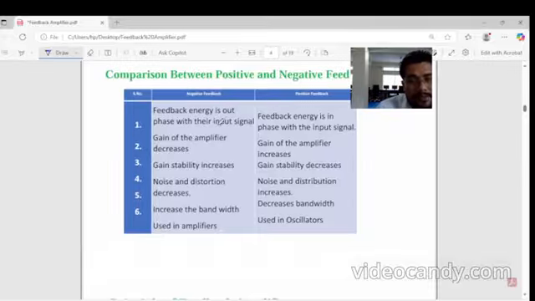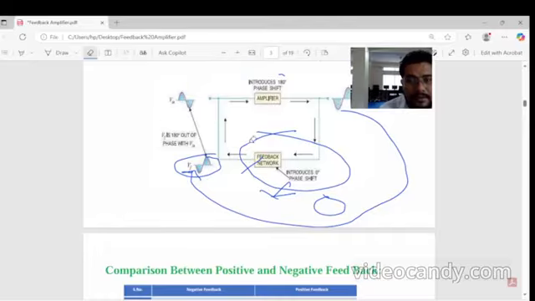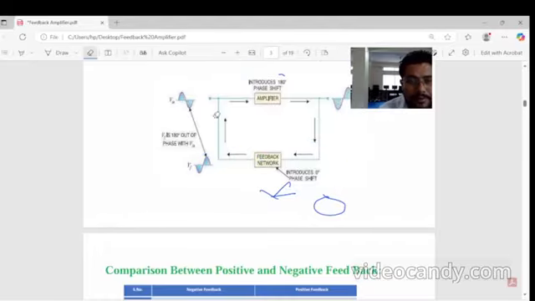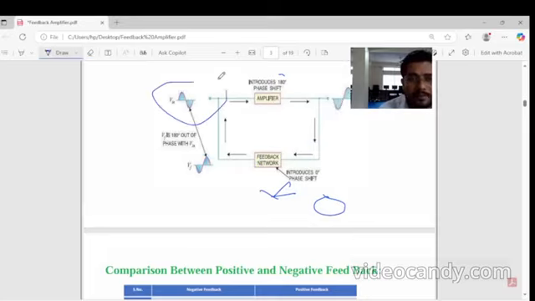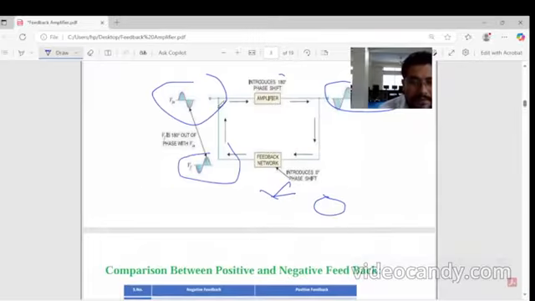In case of negative feedback, the feedback energy is out of phase with the inputs. We have seen just now, this is the input and this is the output. These are opposite in phase. In positive feedback, the feedback energy is in phase with the inputs. This energy and this energy are opposite to each other in case of negative feedback. In case of positive feedback, these are the same in phase.